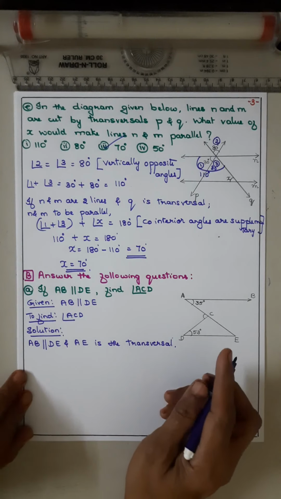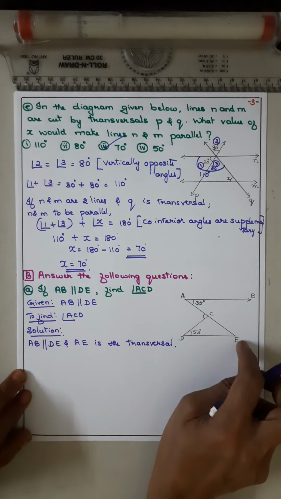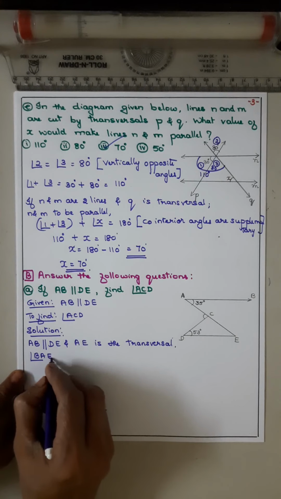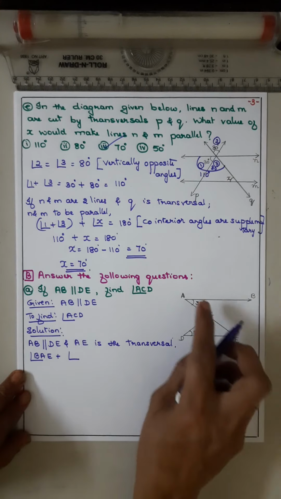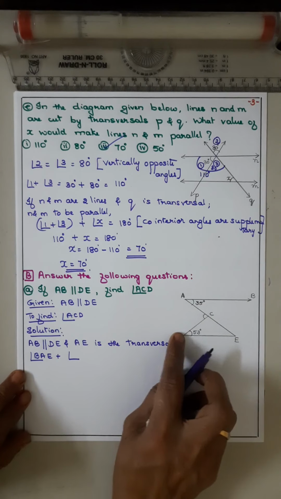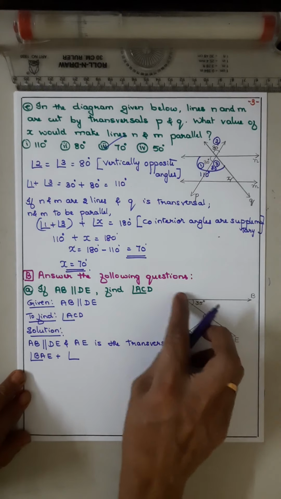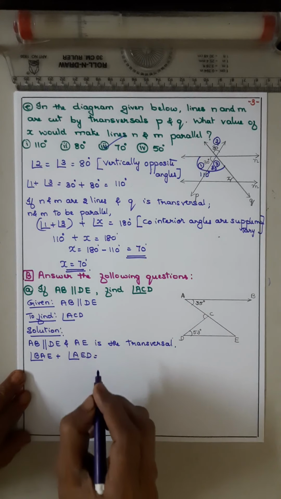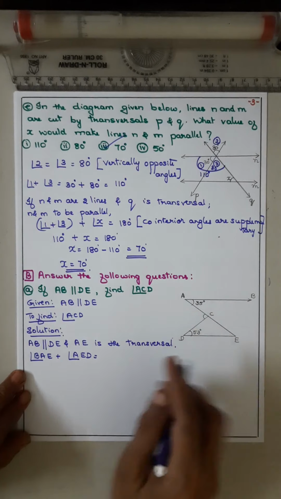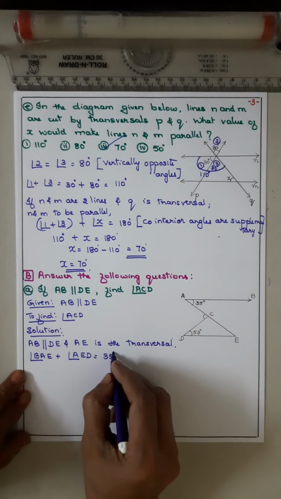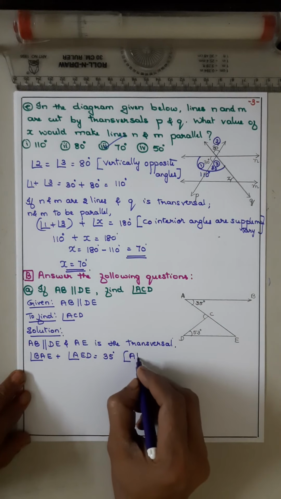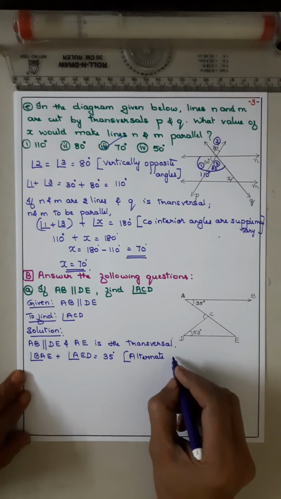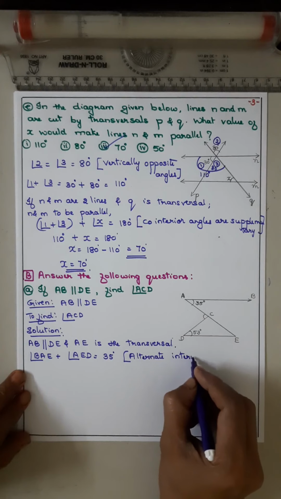So angle BAE is equal to angle AED. How much? This is 35, so this also will be 35. Why? Alternate interior angles.